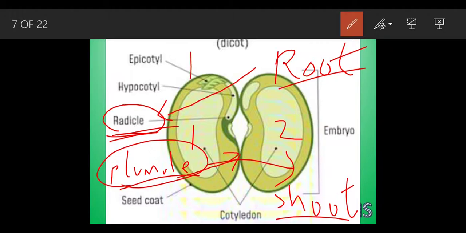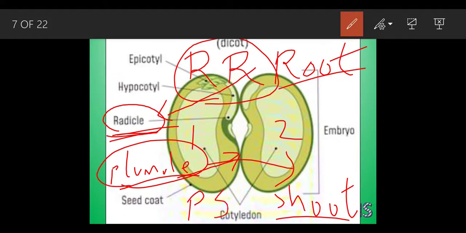How to remember? See, R stands for radicle, R stands for root, so RR, and plumule as PS. Plumule gives rise to the shoot system. Here RR does not mean Rajasthan Royals. Here RR means radicle, root, and plumule, shoot, not PlayStation.